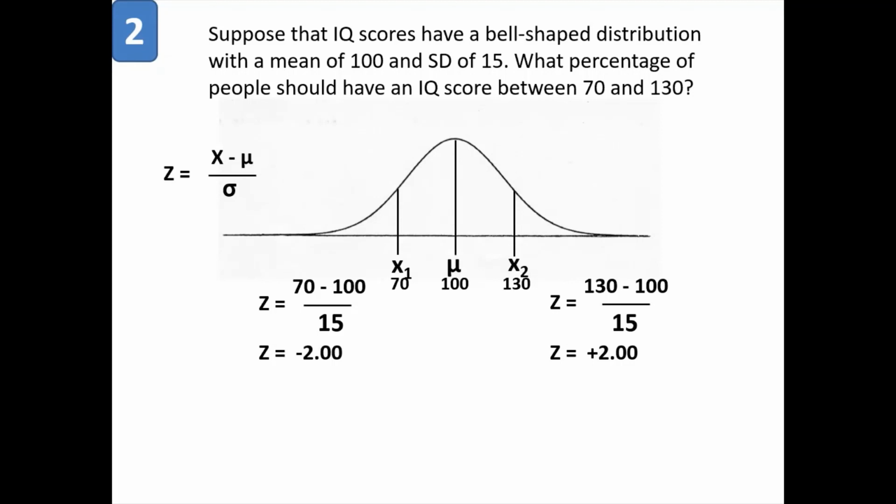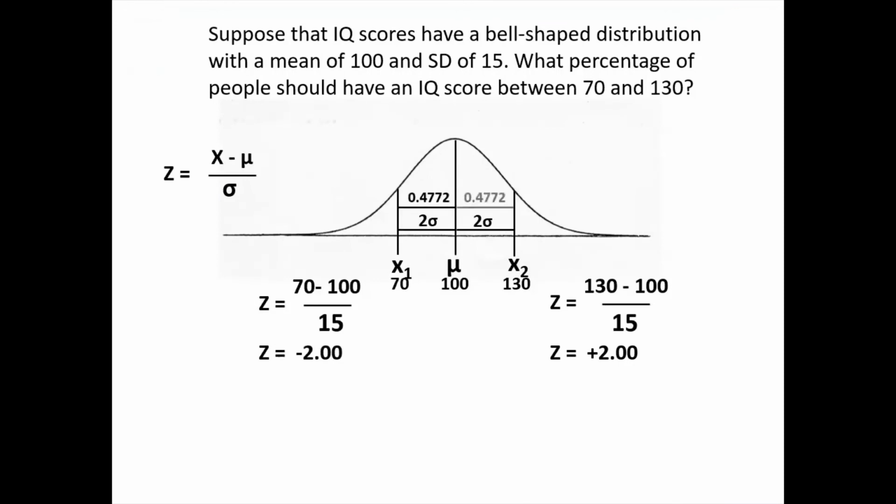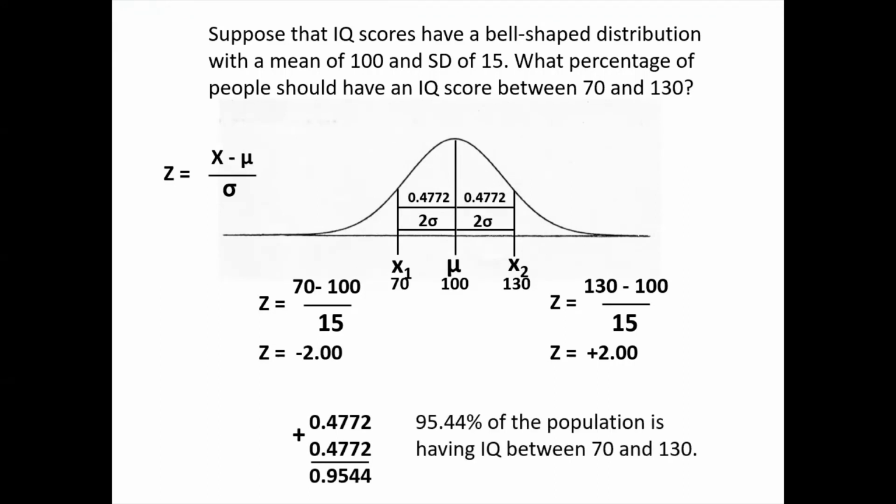So how to read the Z table with 2.00? Row of 2.0 and column of 0.00. The value comes as 0.4772. That is the distance of x1 and x2 from the mean. So the total distance has to be the addition of both the distances, which is 0.9544. So I can say 95.44% of the population is having IQ between 70 and 130, which is the 2 standard deviation empirical rule. Because Z is 2, it should have the empirical rule of 2 standard deviation, which is true to 95.44%.